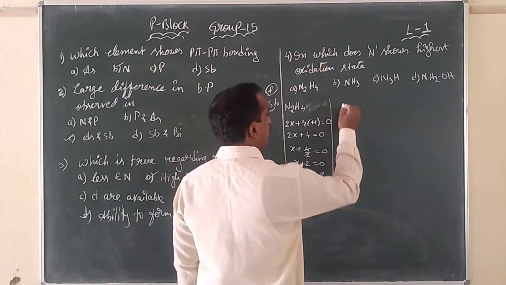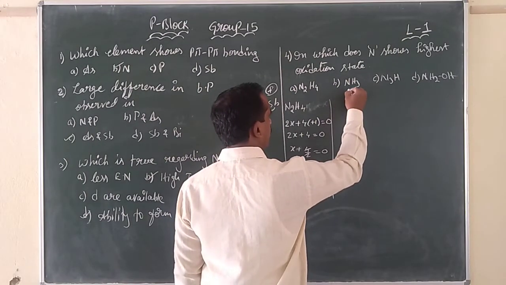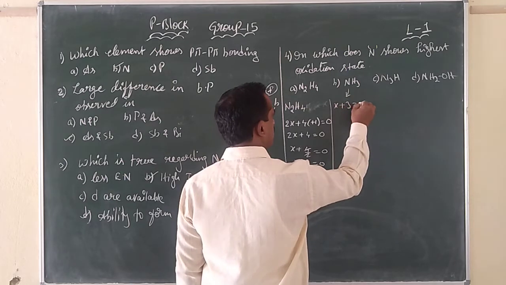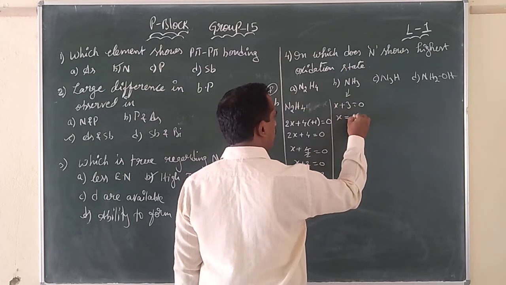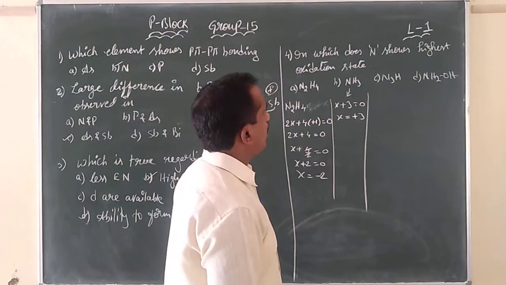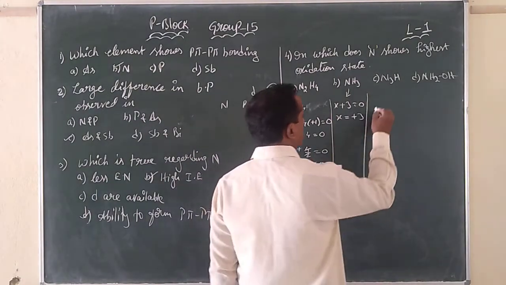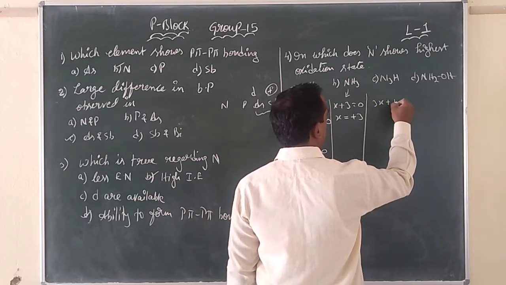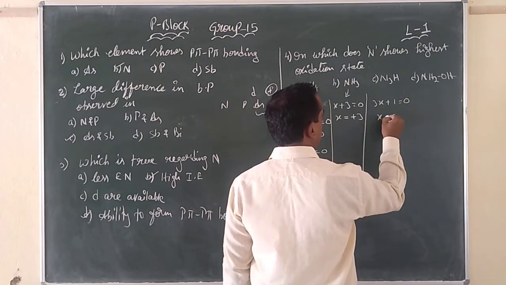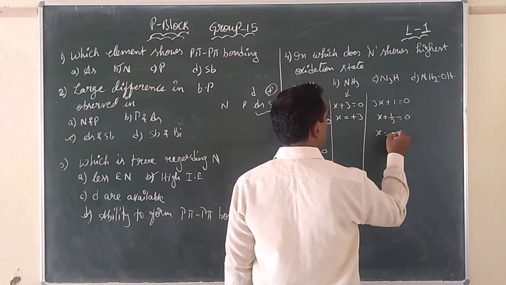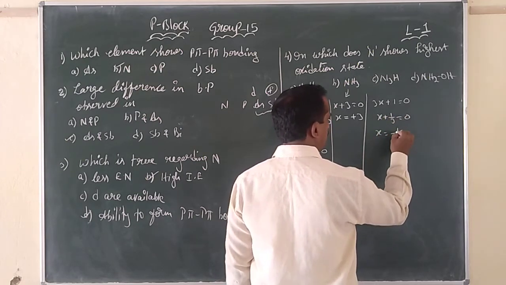Coming to NH3, the same procedure you can do. x plus 3 is equal to 0, or x is equal to minus 3. And then N3H: 3x plus 1 is equal to 0, or x plus 1 by 3 is equal to 0, or x is equal to minus 1 by 3.